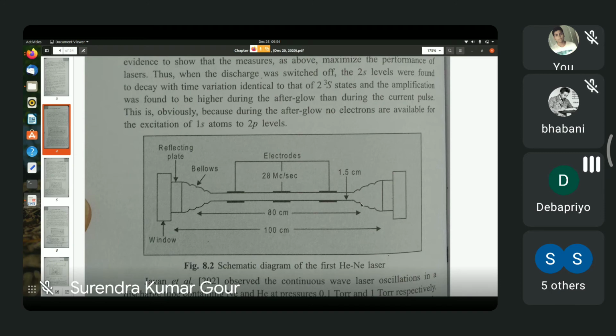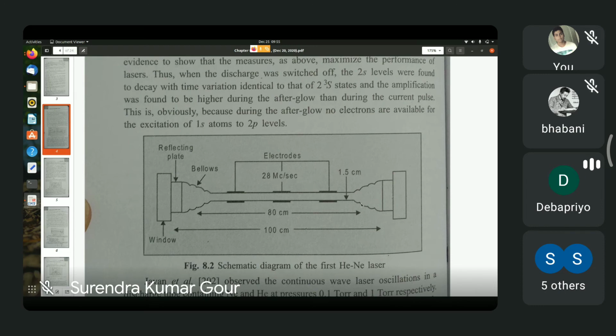Anyway, the helium neon laser that was invented by Javan et al. has this kind of structure. The whole thing was, as you can see, 100 centimeters plus in length. So that is quite a big system. But it is not as big as the carbon dioxide lasers, which can occupy a whole room.